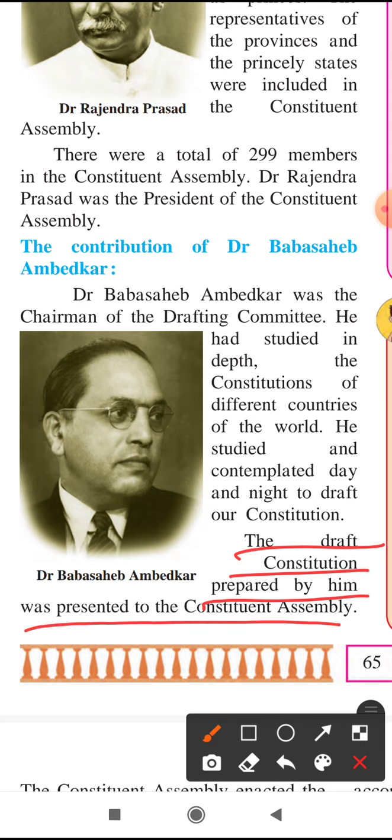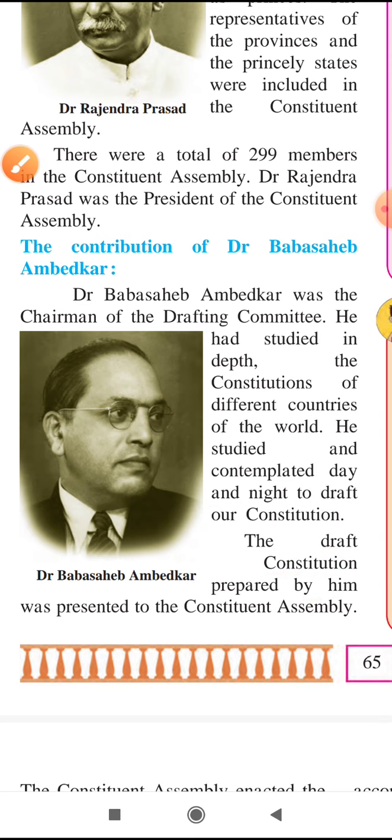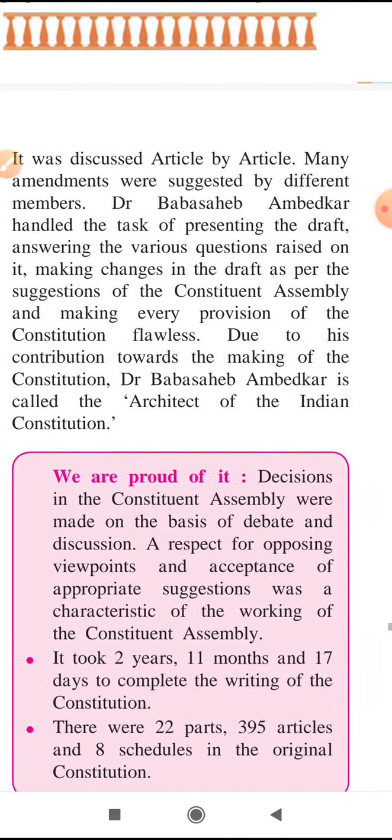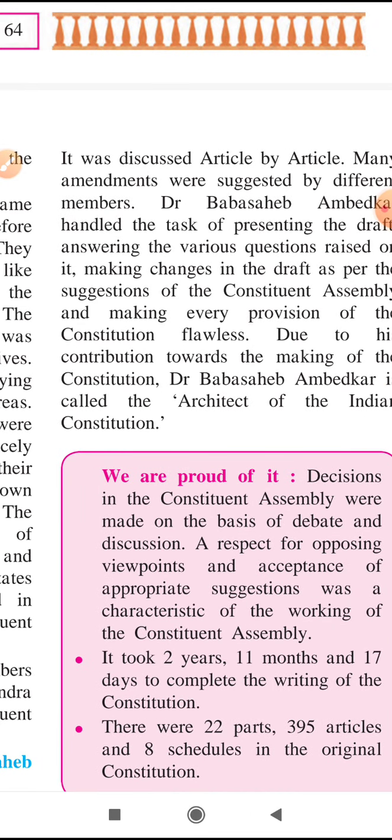In the Constituent Assembly there were 299 members, princes or people's representatives, and others who had more knowledge about the laws. The draft constitution was presented there and discussed article by article.